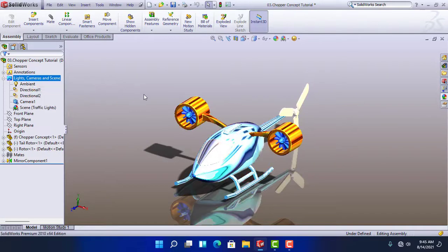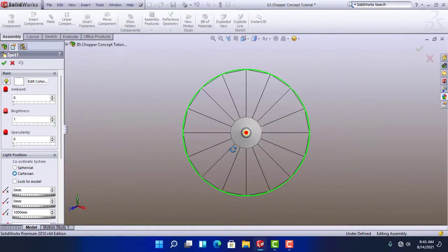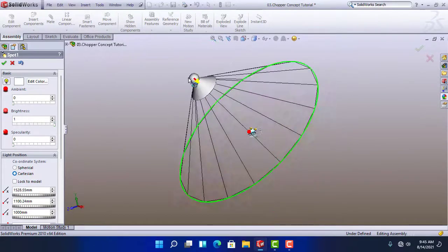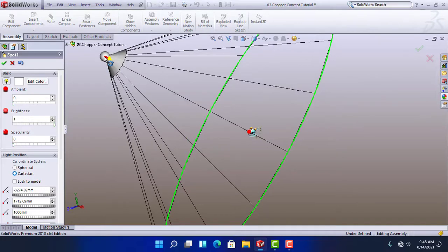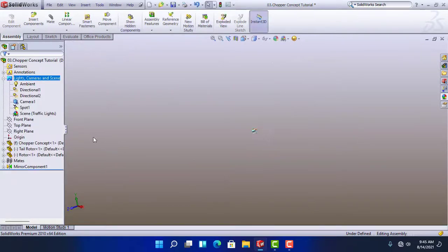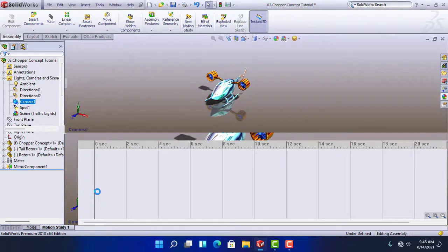Let's add a spotlight. Let's reduce the brightness and lock the model. Okay. Go to Camera 1 and Camera View. Go to Motion Study.